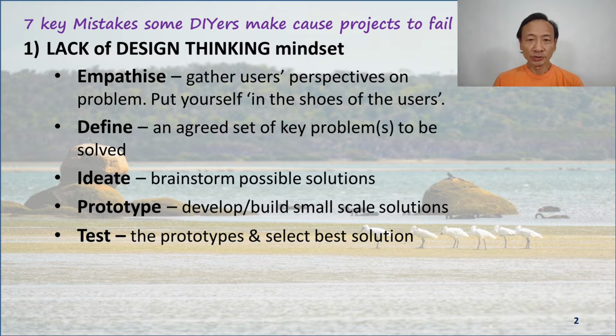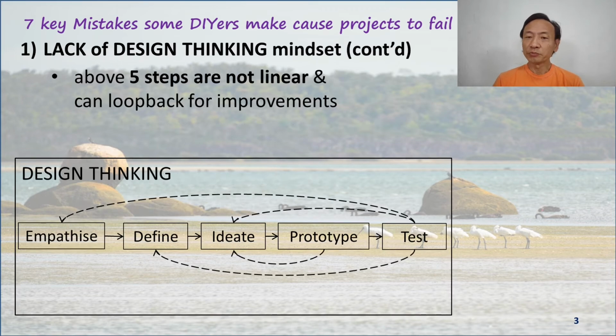Once you've understood the perspective of the users, then you define an agreed set of key problems. From there, you ideate. In other words, you brainstorm possible candidate solutions. Then you move on to develop one or more small-scale prototypes. And finally, you test the prototypes and select the best solution. Here is a picture of what the 5 steps in design thinking look like. You start with empathize, move to define, then you ideate possible solutions, you prototype the possible solutions, and you test the solutions.